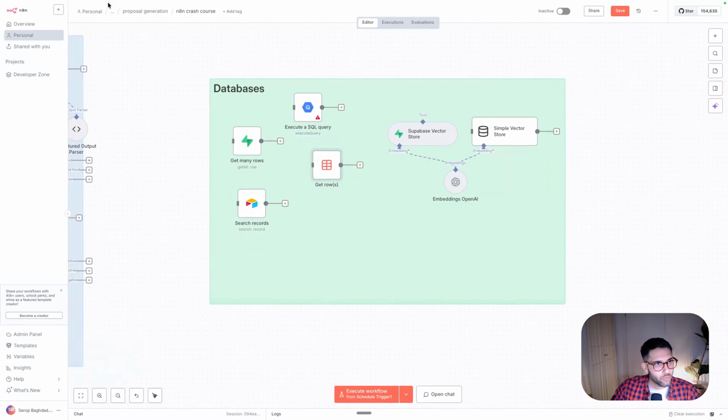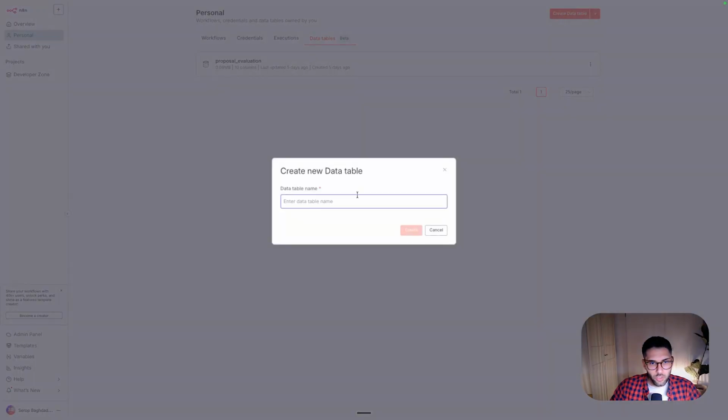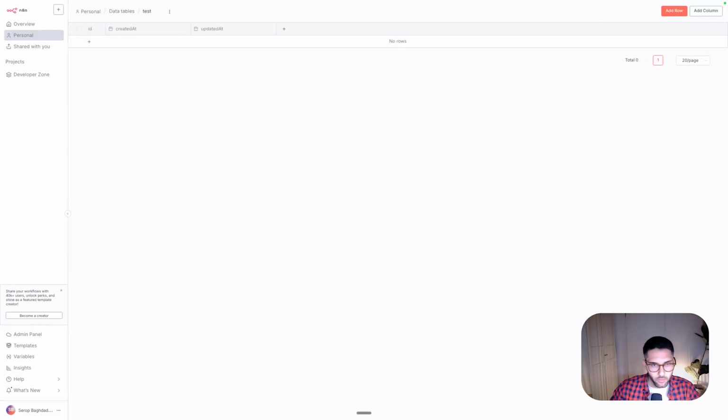So if you go to n8n, if you go here to data tables, this feature is still in beta, but you can literally create a table here, call it test or whatever, and you can build it slowly. Let's say add a column, a username, and then it's a string. You can define the type. It's a string, add a column, and you have your username, and you can start to add the data. This is quite useful if you're doing some tests, right?